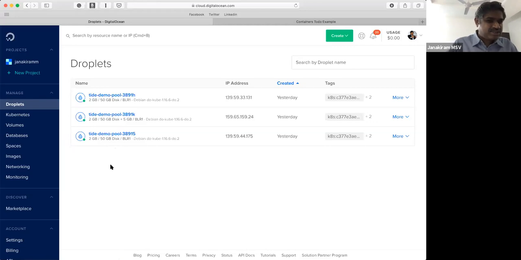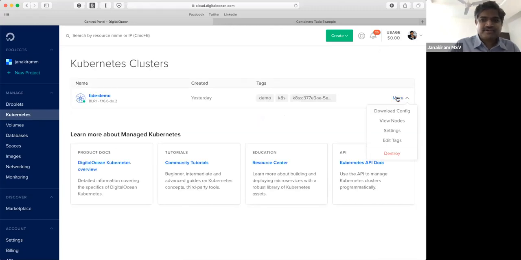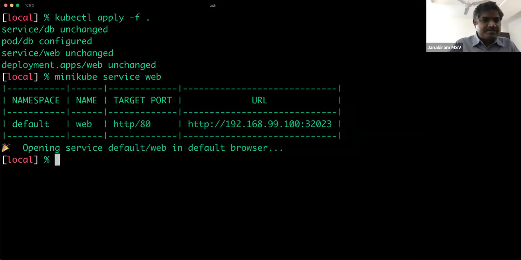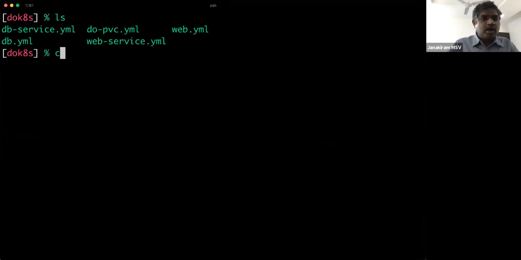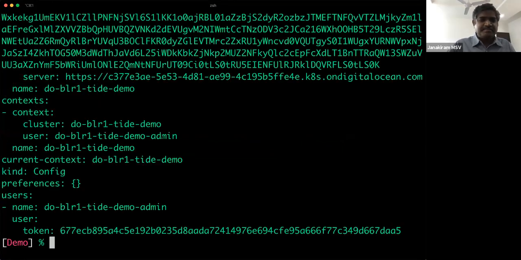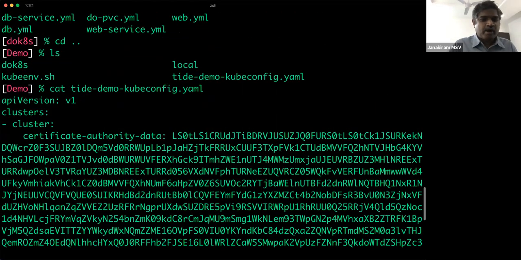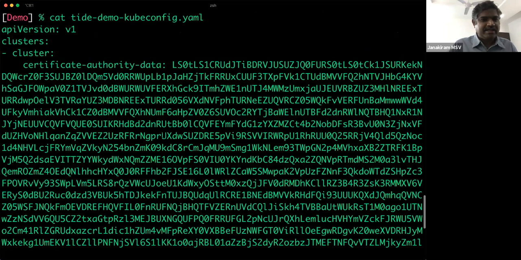So now that my cluster is ready, I can go ahead and download the configuration file that is very important for me to connect to the cluster. So there is a link here called download config. This is the most critical step. Once your cluster is up and running, you download the config, and that comes back to your local machine as this. So this is a simple YAML file that has some certificates and the endpoint for you to talk to the cluster.